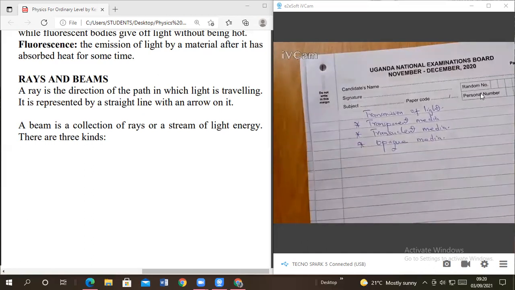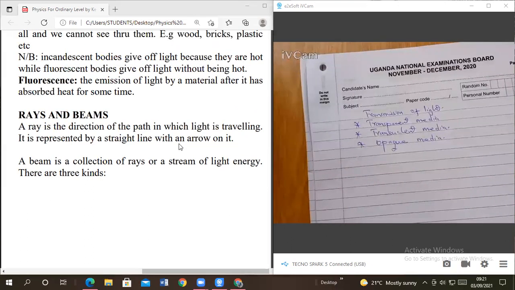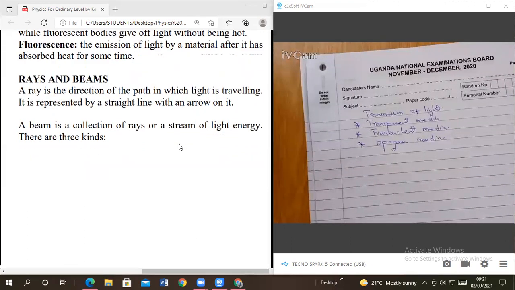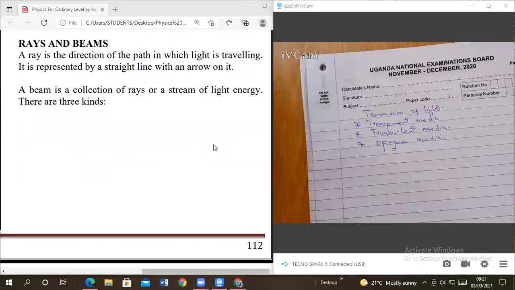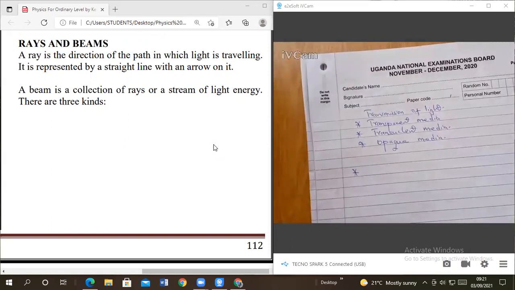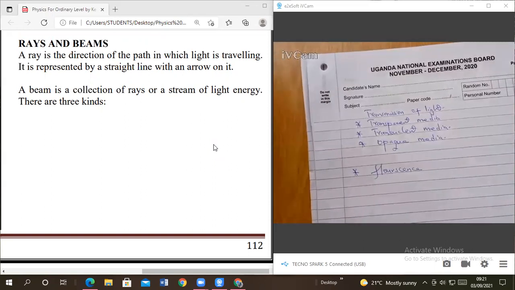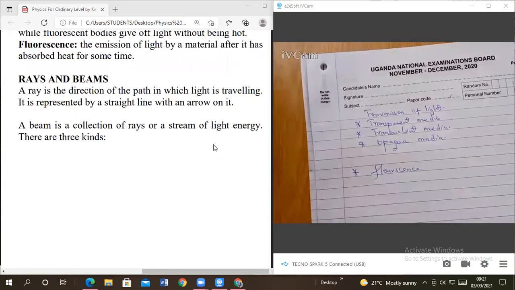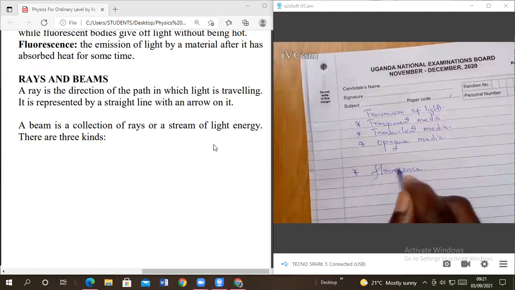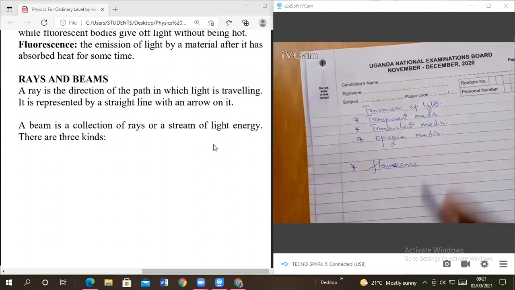Then we also look at how different bodies behave when they are subjected to light. Okay? How bodies behave when they are subjected to light. There are some which glow when they are hot, and some which glow when they are not hot. And we say the one that produces or gives off light when it's not hot, they are called what? They are called fluorescence. Let me correct the spelling. Fluorescence.